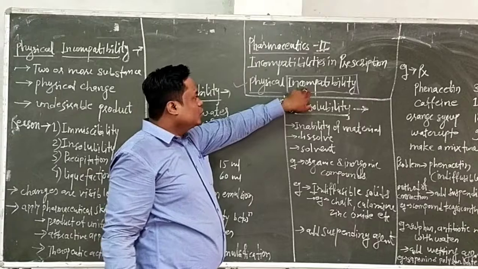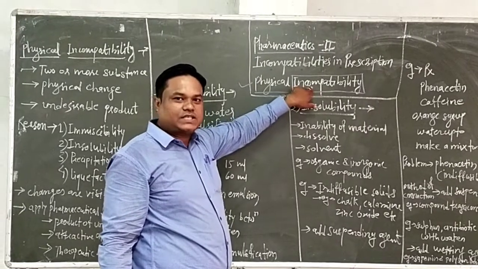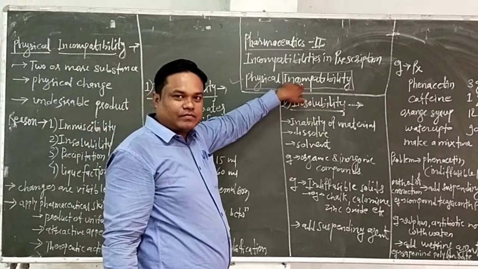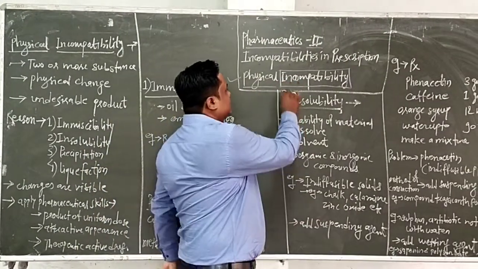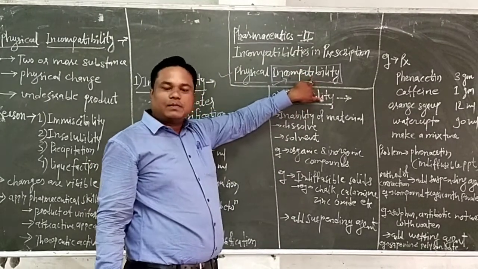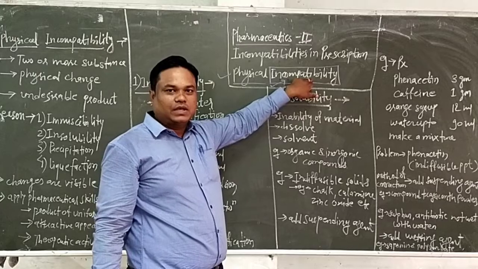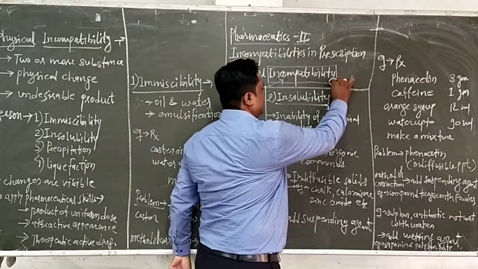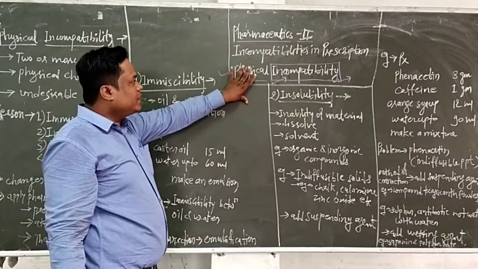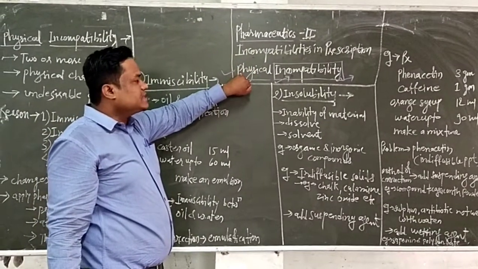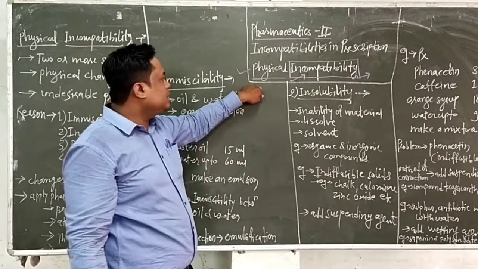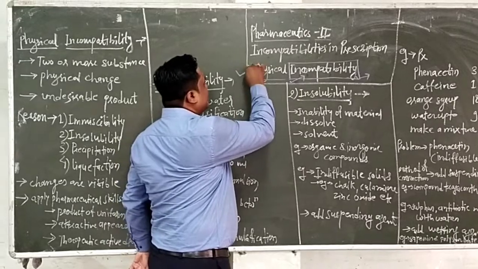When two or more substances of antagonistic nature are mixed together, they form an undesirable product which affects the safety, efficacy and appearance of the pharmaceutical preparation. It is called incompatibility. There are three types of incompatibility: the first is physical, the second is chemical, and the third is therapeutic.